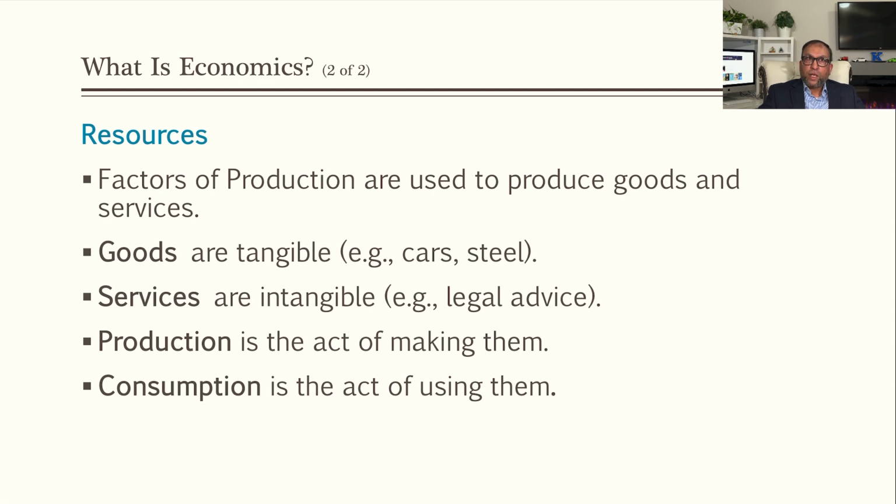Production is an act of making something, and consumption is an act of using something. So we, as a part of the society or the economy, are consumers and producers at the same time. Producers, like we produce labor if we are working somewhere as an employee, so labor we are selling. And at the same time we are consuming when we get money, remuneration, from our labor. So we use this to buy consumable goods.